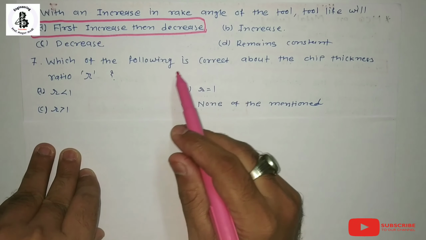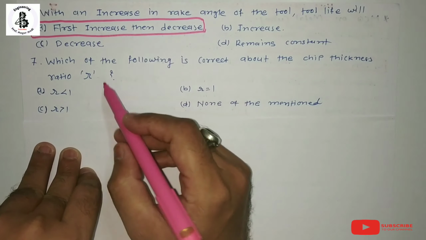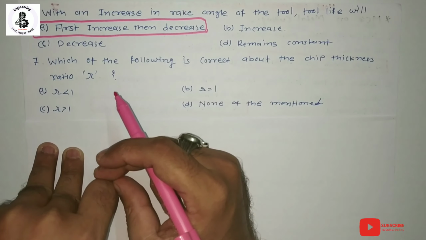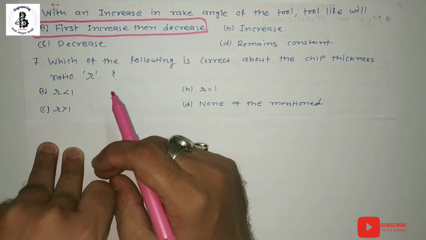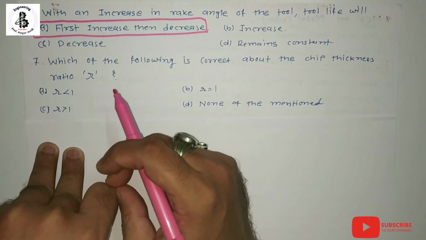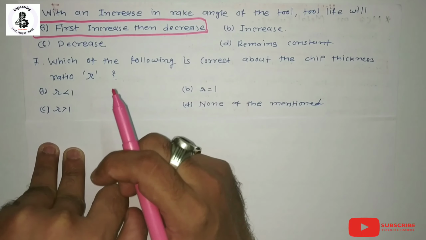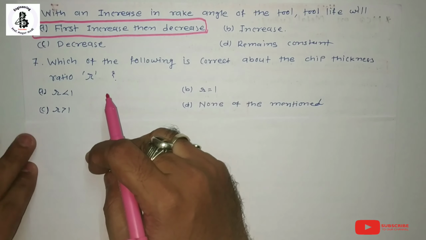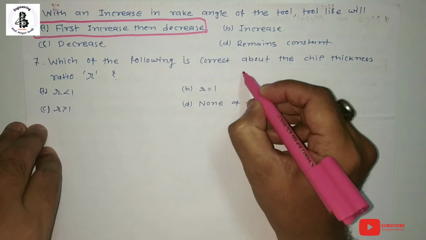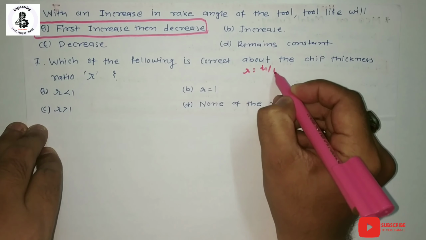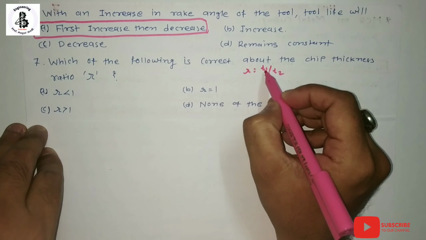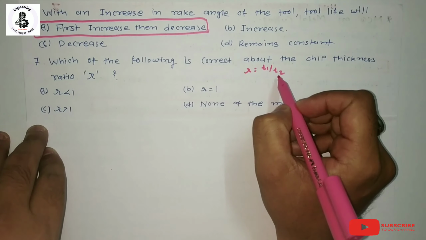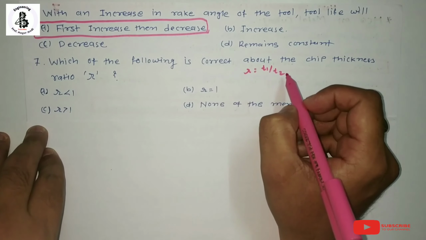Which of the following is correct about the chip thickness ratio R? So basically chip thickness ratio will be uncut chip divided by cut chip in the case of metal cutting operations. For a detailed study, you will find the link in my description for deriving the relation of the chip thickness ratio for metal cutting operations. So basically R is equal to T1 upon T2. T1 is related to the uncut chip thickness, and you can also say that will be the depth of cut, and T2 will be the thickness of the chips after cutting.